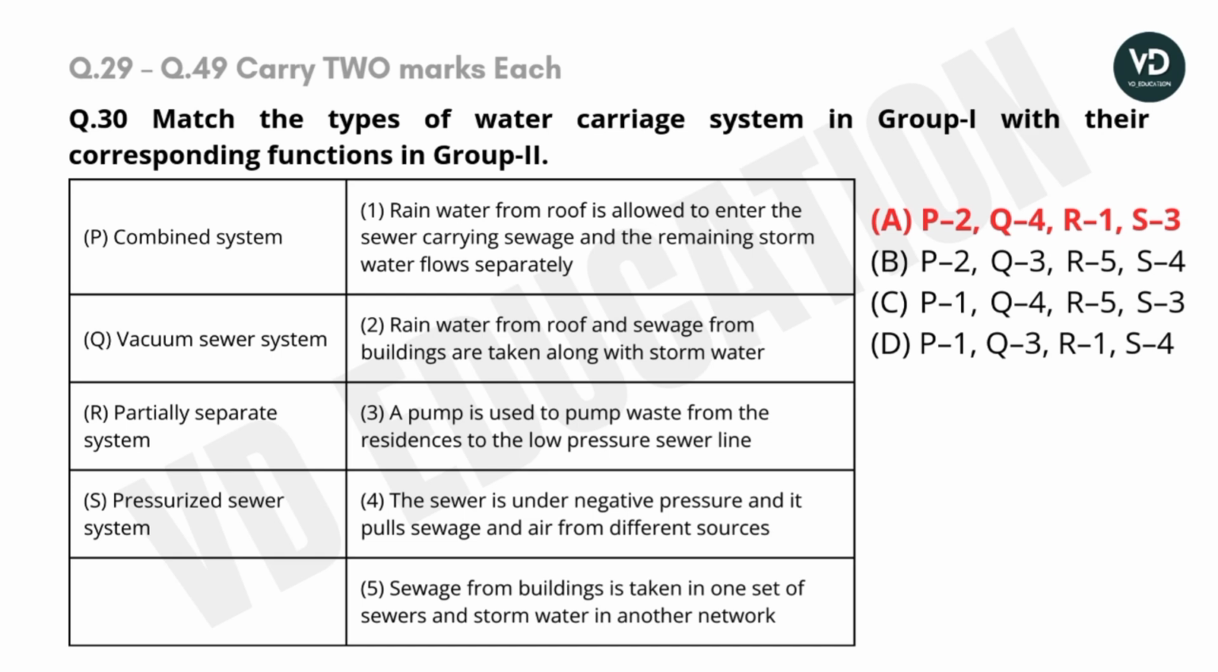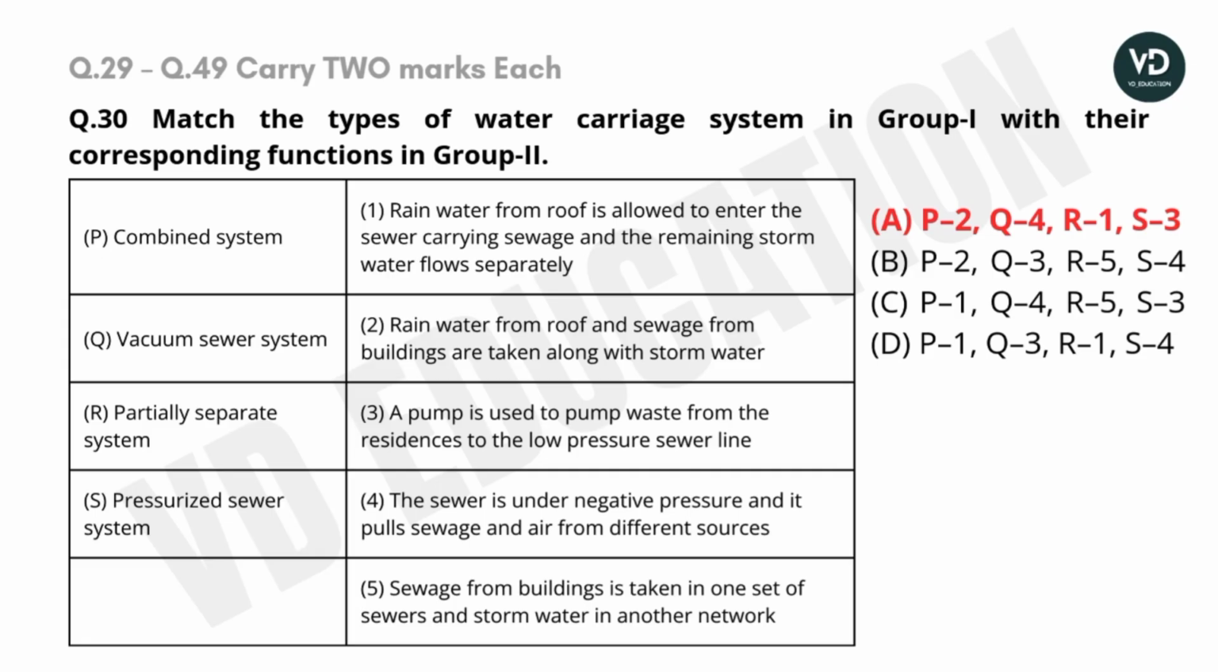First, rainwater from the roof is allowed to enter the sewer carrying sewage and the remaining stormwater flows separately. Second, rainwater from the roof and the sewage from the building are taken along with the stormwater. Third, a pump is used to pump waste from the residence to the low pressure sewer line. Fourth, the sewer is under negative pressure and it pulls sewage and air from different sources. Fifth, sewage from the building is taken in one set of sewers and stormwater in another network.